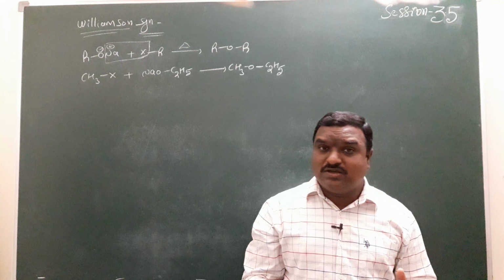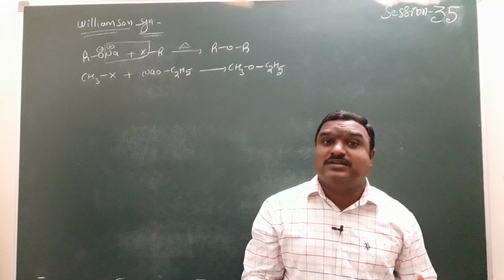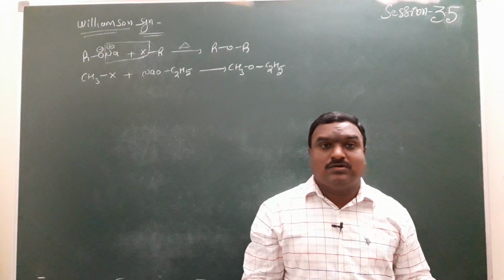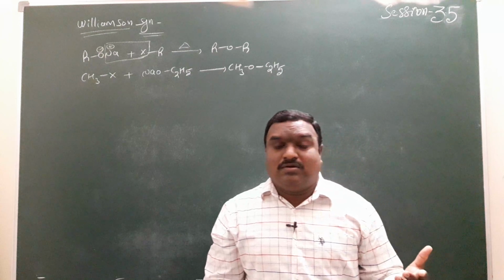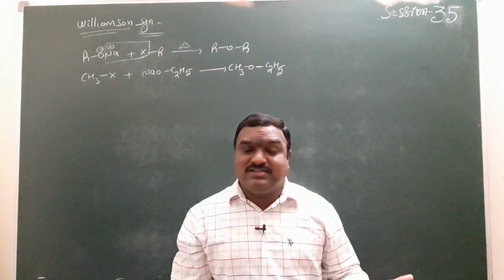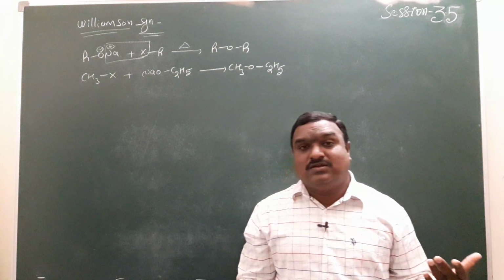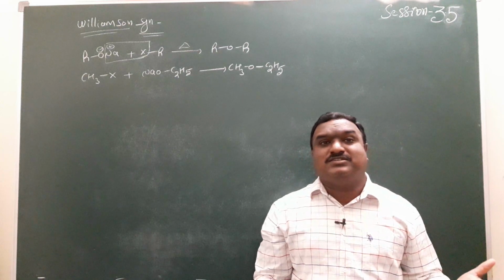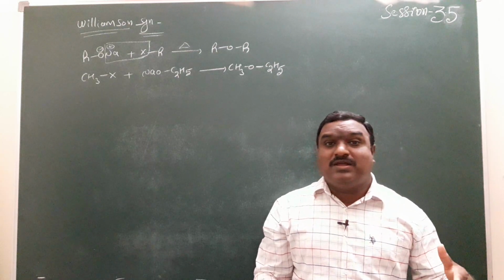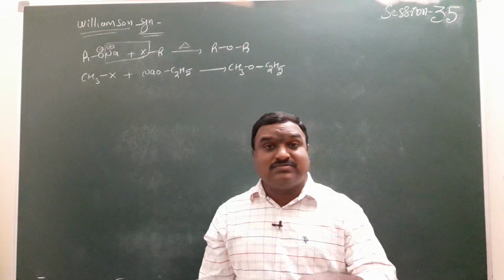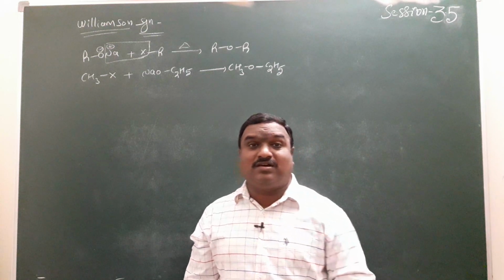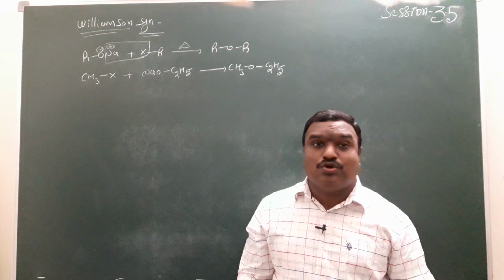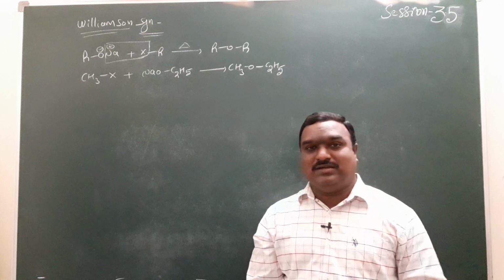By using what type of alkyl halides? Tertiary alkyl halides. But when alkoxide is given, primary or secondary or tertiary alkoxide doesn't matter. A primary alkyl halide reacting with a secondary alkoxide or tertiary alkoxide gives more amount of yield.